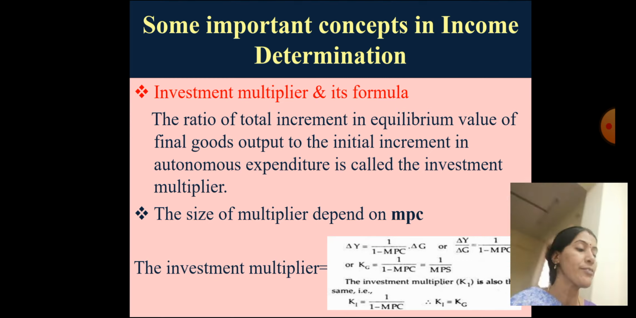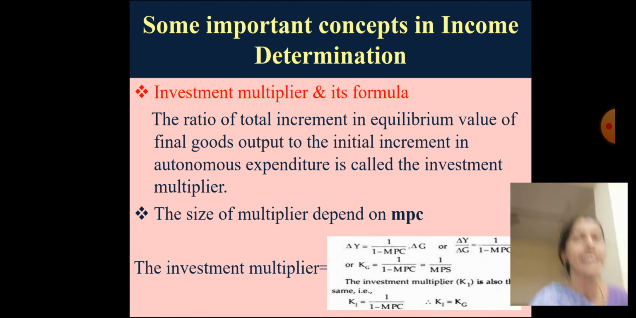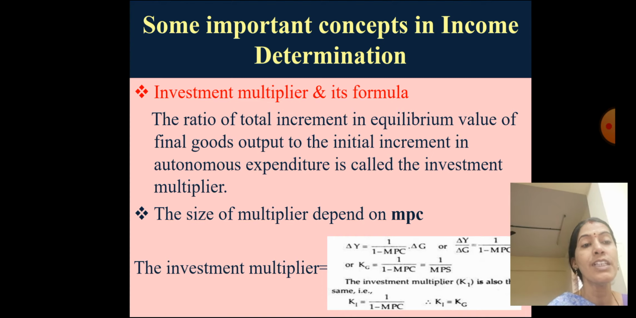The investment multiplier depends on MPC. Hope you remember MPC. I have explained marginal propensity to consume. What do you mean by marginal propensity to consume? It means the rate at which consumption changes as income changes. When my income changes, how will I behave with my consumption pattern? Whether I will increase my consumption below my income, or I will not change my consumption pattern.